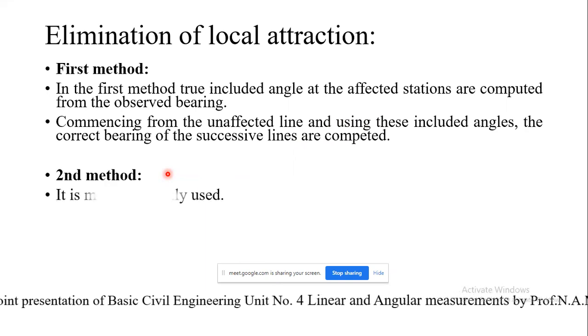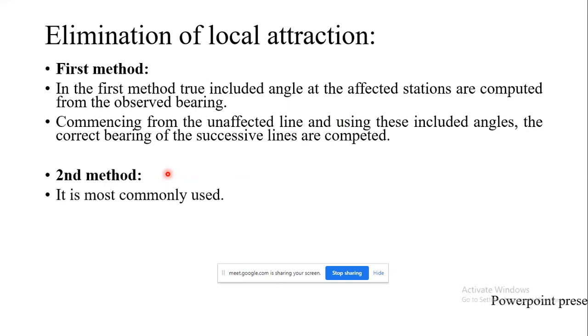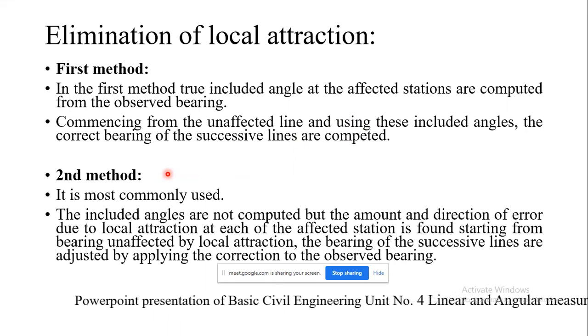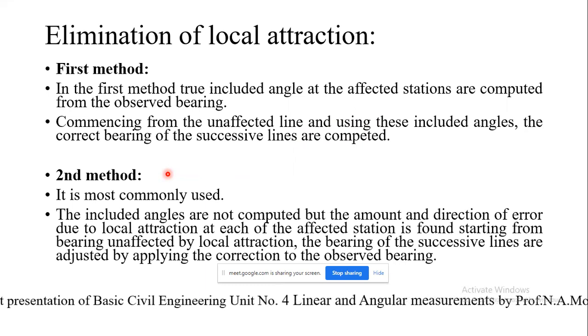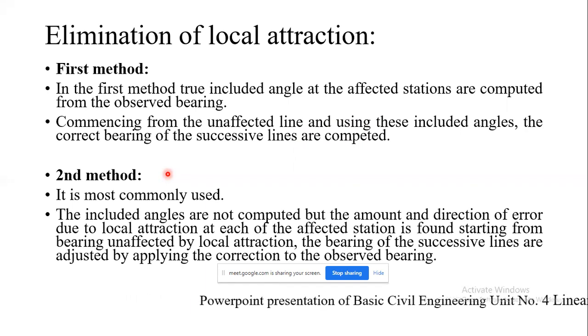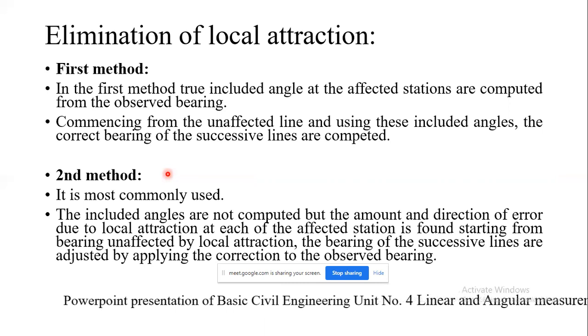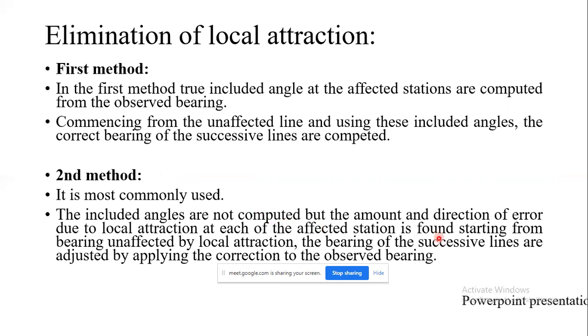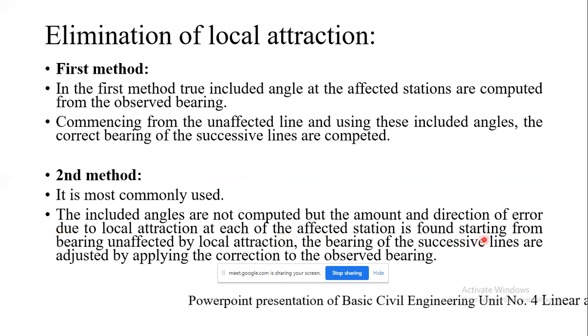Whereas the second method, which is the most commonly used, first determines whether the difference between the forebearing and the back bearing of a particular line is 180 degrees or not. If it varies, then from that station we start. The included angles are not computed in this case, but the amount and direction of error due to local attraction at each affected station is found.